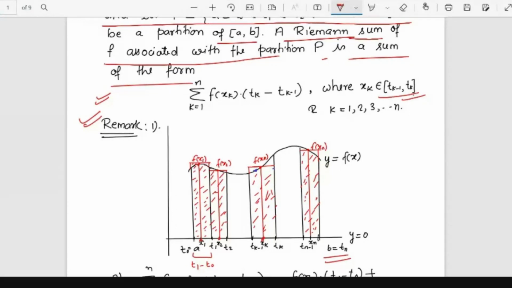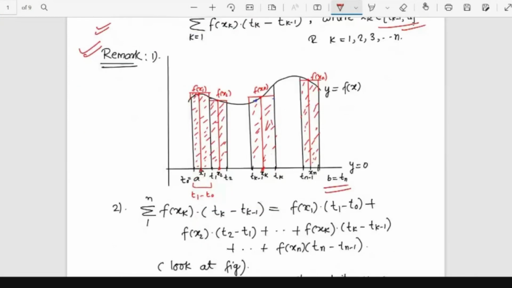So Riemann does not bother about the lower height or upper height. He took any arbitrary height by taking any arbitrary point in the subinterval t_{k-1} and t_k, and corresponding to that point he took any arbitrary height. So f of x_k is any arbitrary height, because f of x_k denotes the ordinate and it represents an arbitrary height. So you see that there are infinitely many Riemann sums for a particular function.